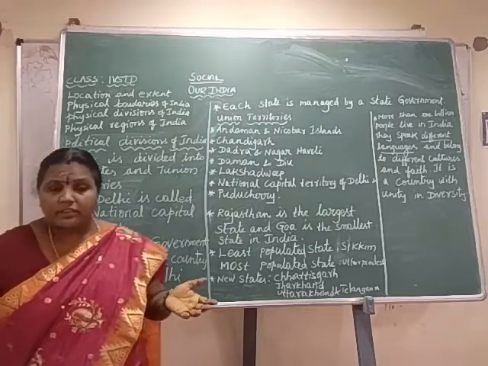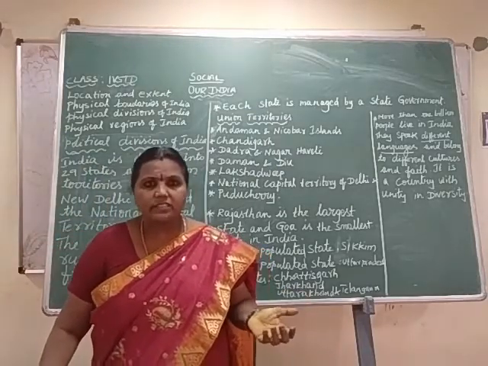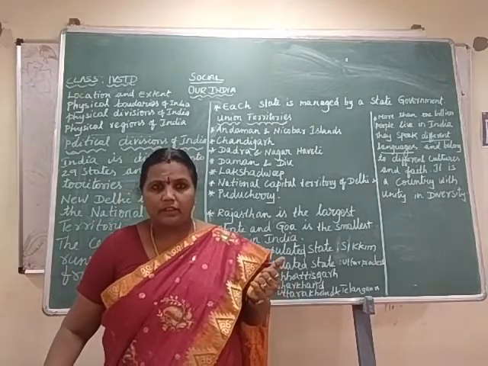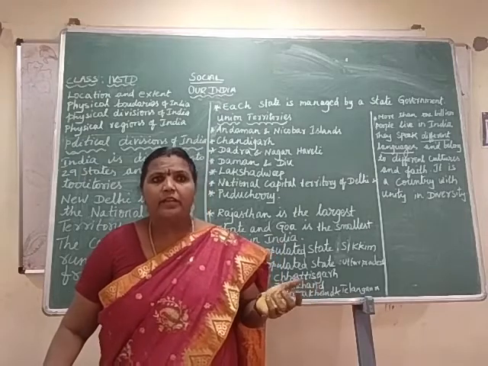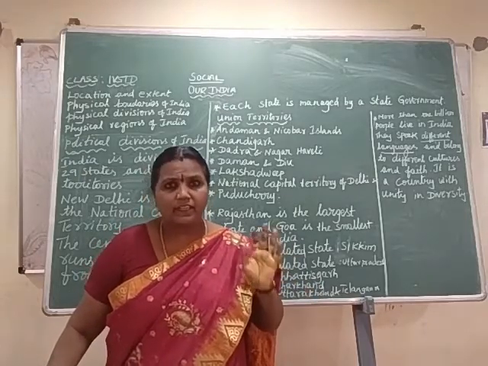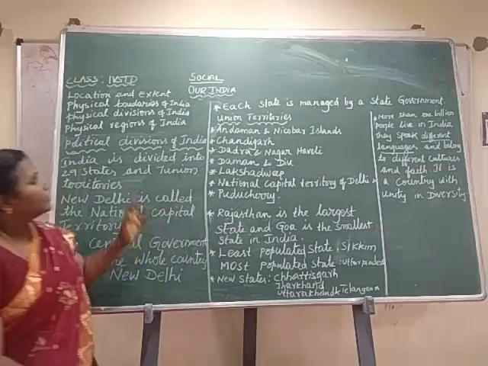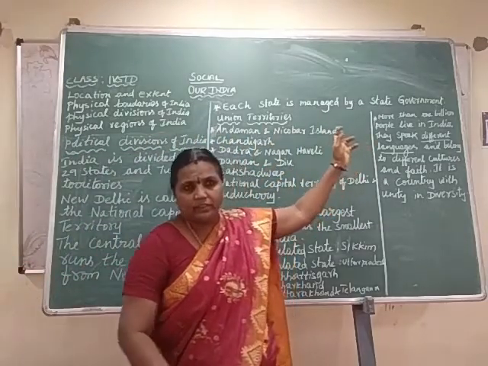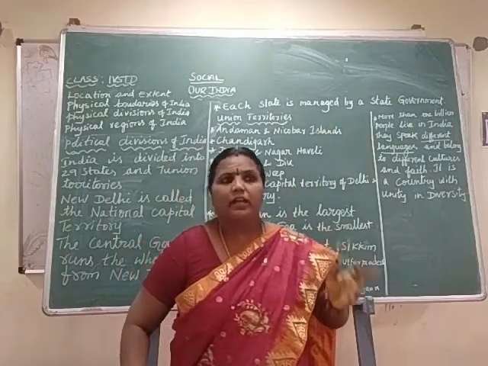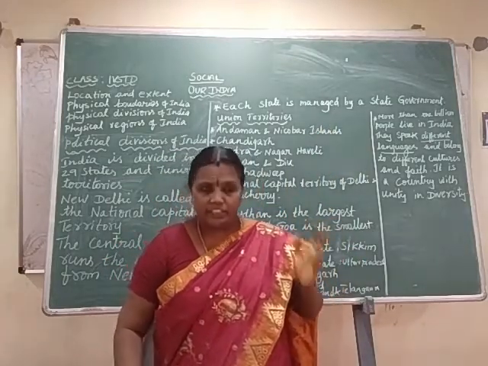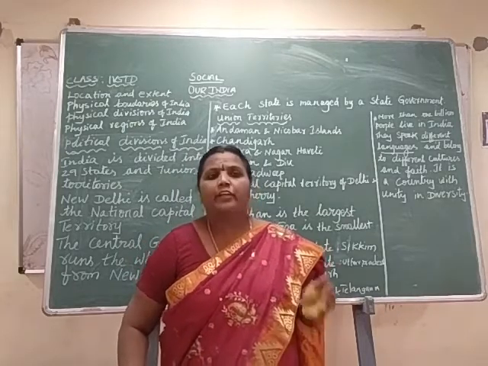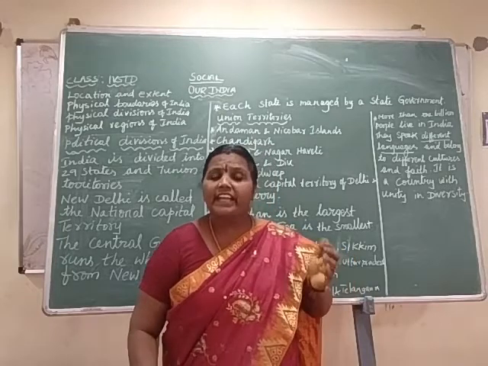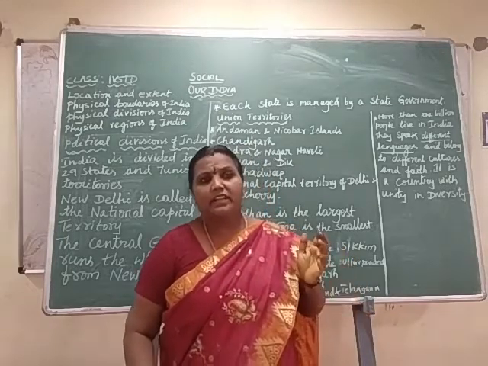The President, Vice President, ministers and officers are the members of the central government. Who is the head of the country? The President is the head of the country. Each state is managed by the state government. The governor, chief minister, ministers and officers are the members of the state government. Who is the head of the state? The governor is the head of the state.